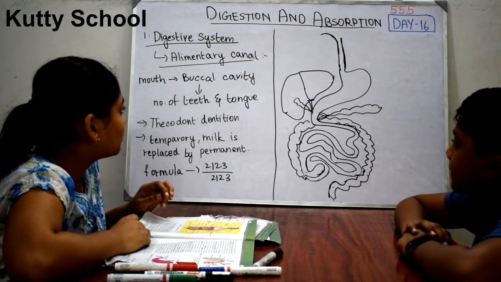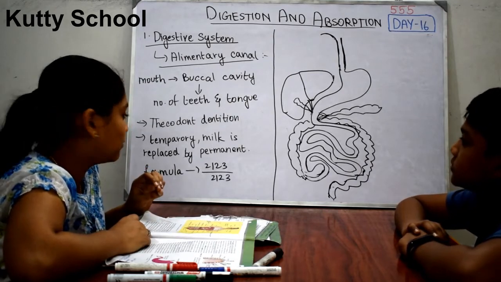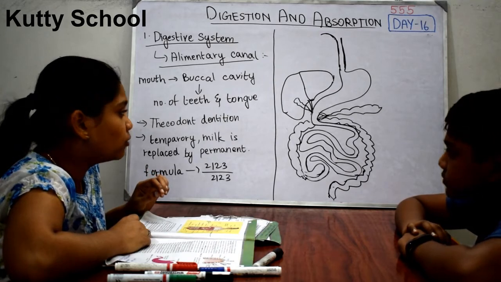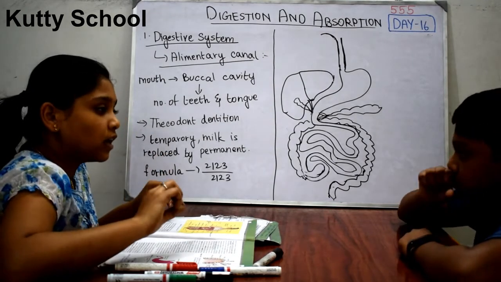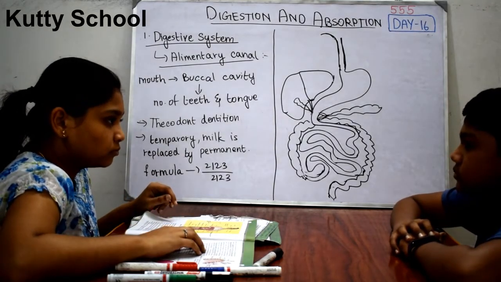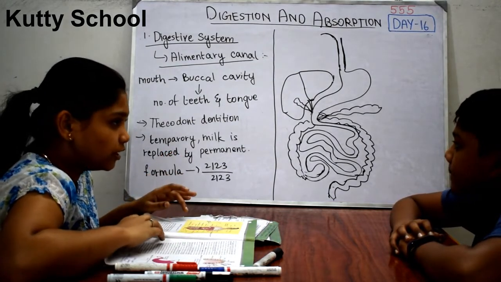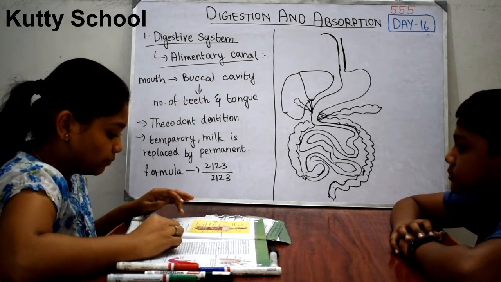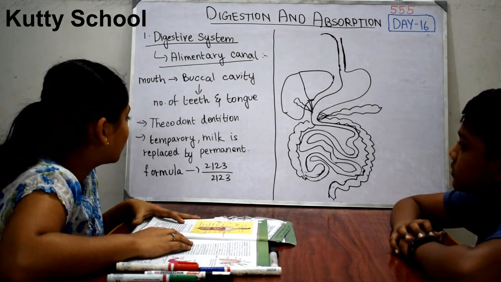The buccal cavity is the oral cavity, which has a number of teeth and the tongue. Here we have thecodont dentition. Thecodont dentition is when the teeth are present in a socket. We have a socket where the tooth is deeply situated, so it is known as thecodont dentition.